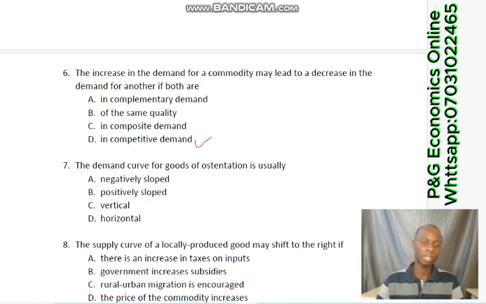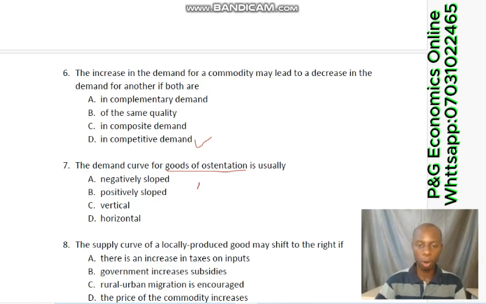Now, before you can answer this question, first of all, you need to understand what goods of ostentation are. Goods of ostentation are goods that are pricey, that command prestige, which the rich go for. So with this kind of goods, the higher the price, the more people are buying. In this situation, there is a positive relationship between price and quantity demanded, and it's also an example of abnormal demand, in which the demand curve will slope upward instead of downward as for a normal demand curve.